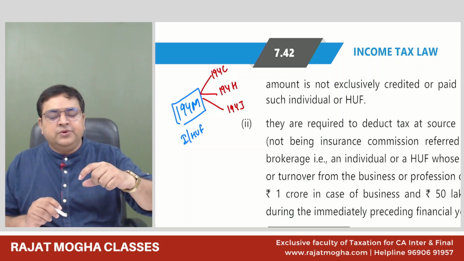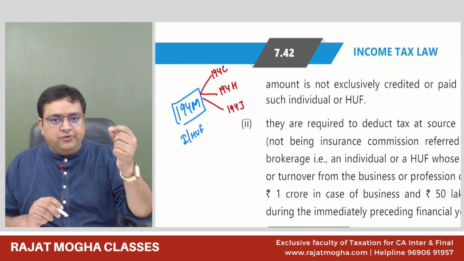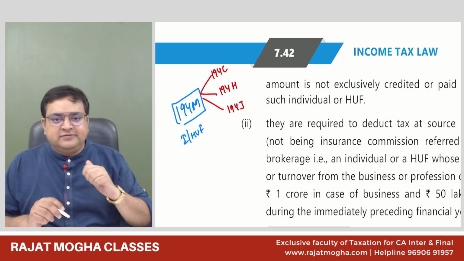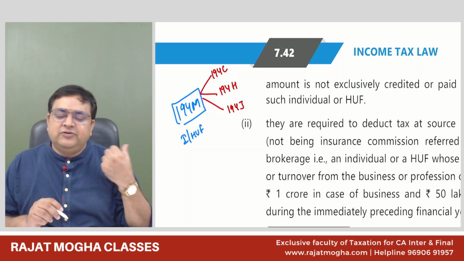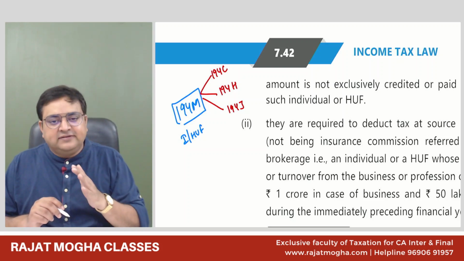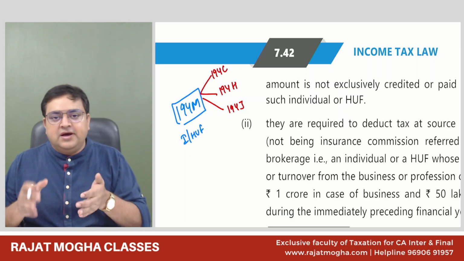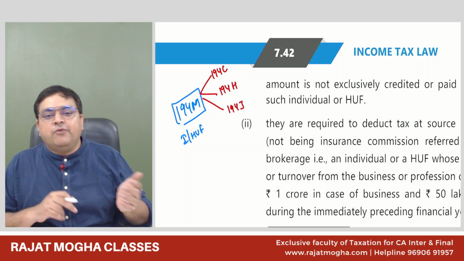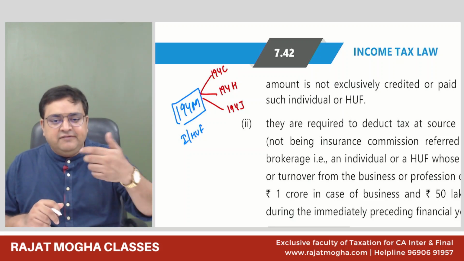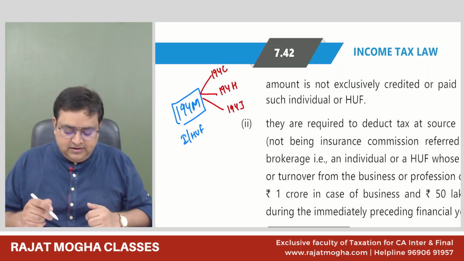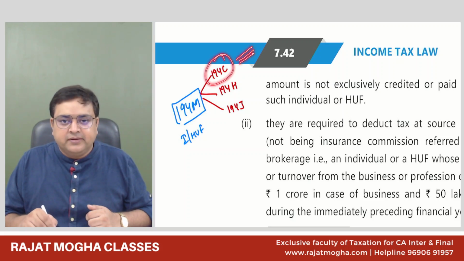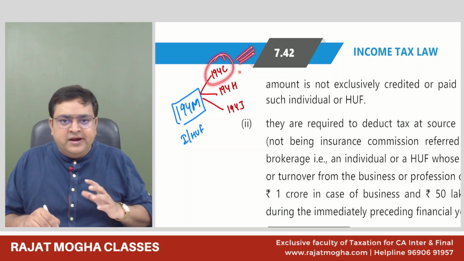Sugandha is an individual and her turnover is more than 1 crore. And she is making a contract for her business purpose. You have to see in TDS, guys, always see the turnover, not of the current year, but of the last year. So Sugandha's turnover of the last year is more than 1 crore, and she is giving a business contract to someone. So she will deduct TDS under section 194C. Correct. 194C is only related to business.